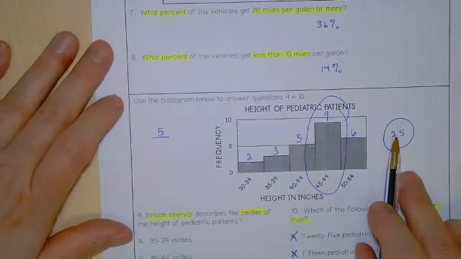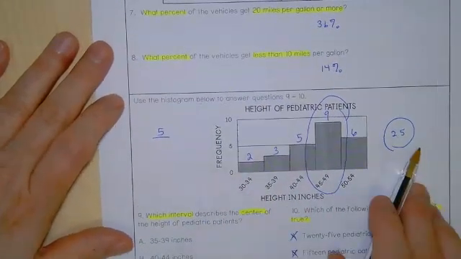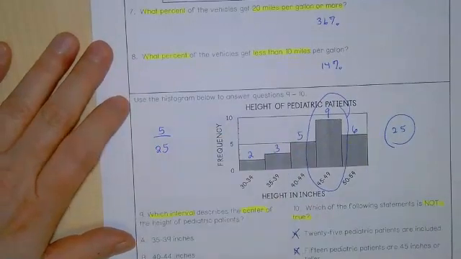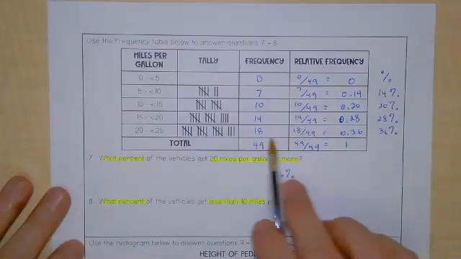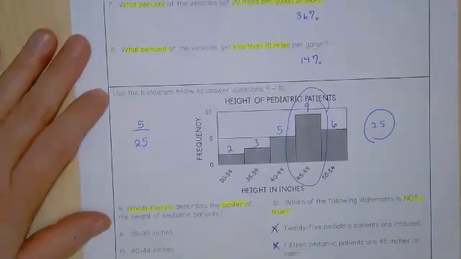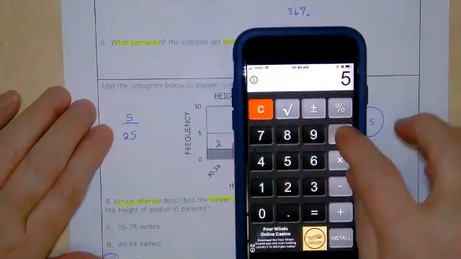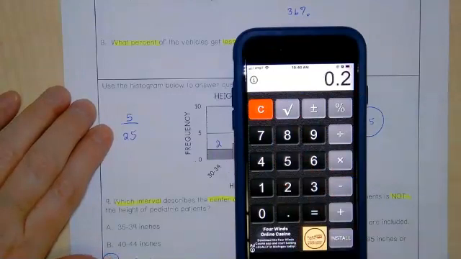Remember, that's why we get those numbers at the beginning. 5 out of 25. Now, can I find the percent, just like I did up here? All right, let's see. It's 5 out of 25. I get the decimal,